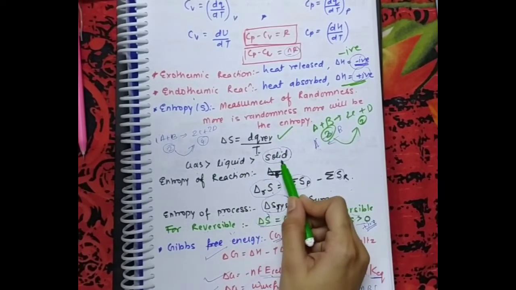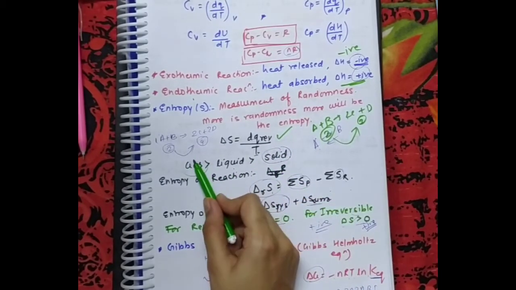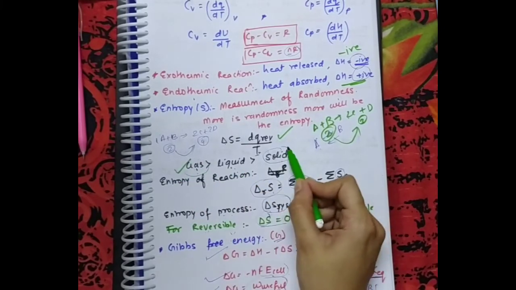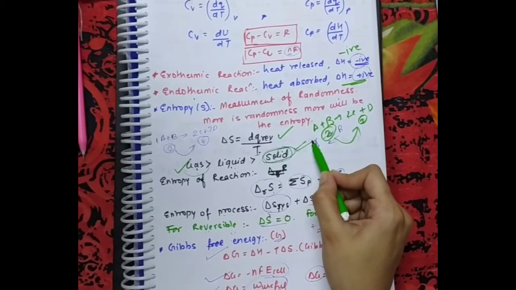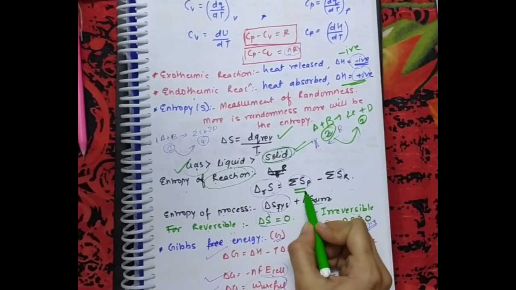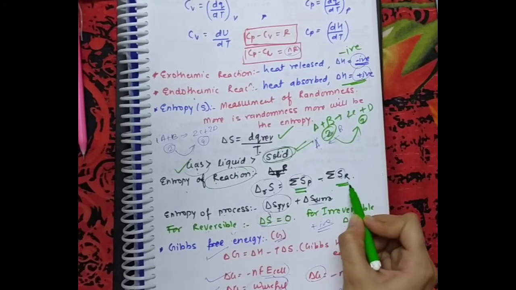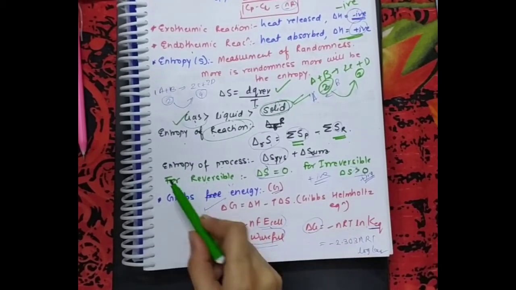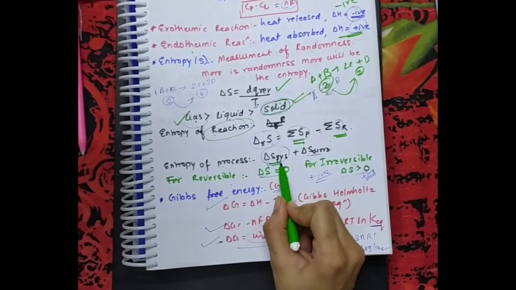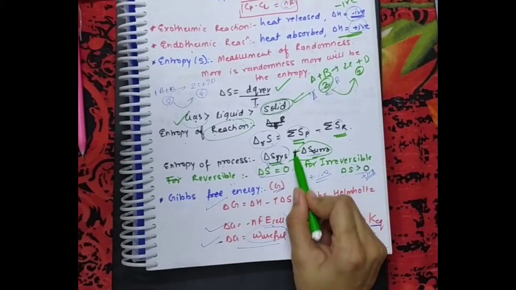Among gas, liquid and solid, we know that gas is the most random. So it has a higher value of entropy than liquid, and the lowest value of entropy will be that of solid. Entropy change of any reaction is what? Total entropy of products minus total entropy of reactants. Entropy change of any process will be equal to the entropy of the system plus the entropy of the surroundings.